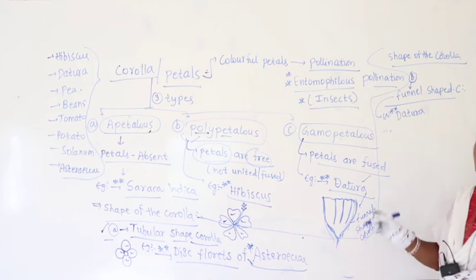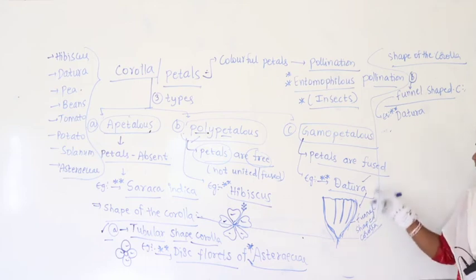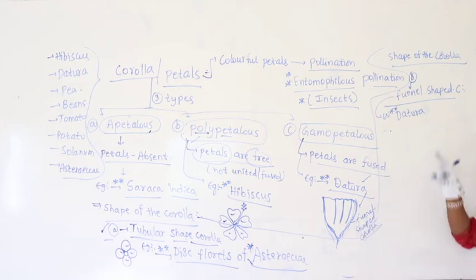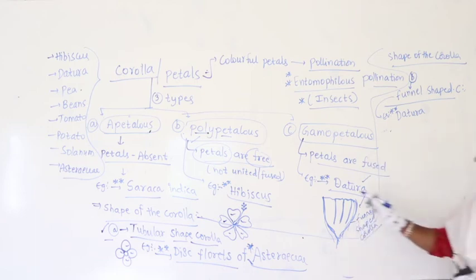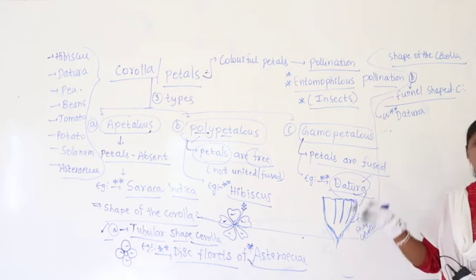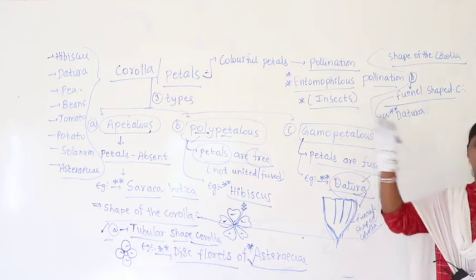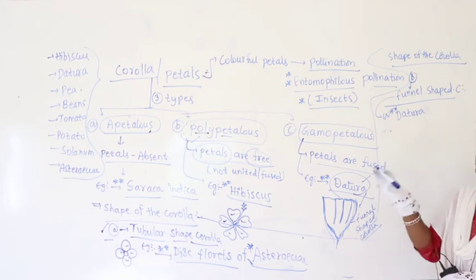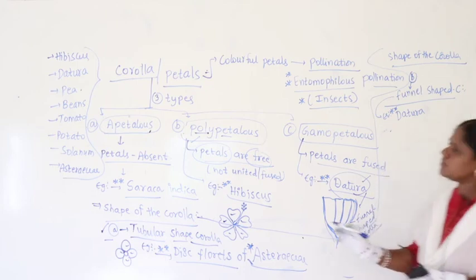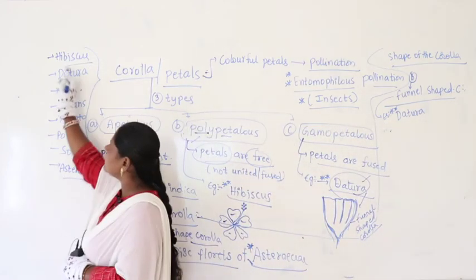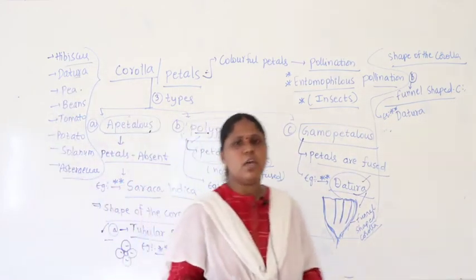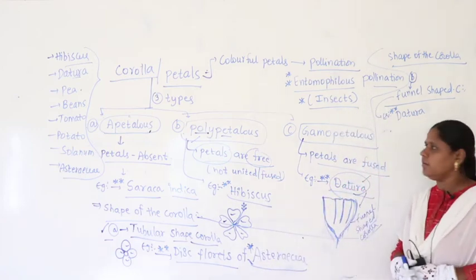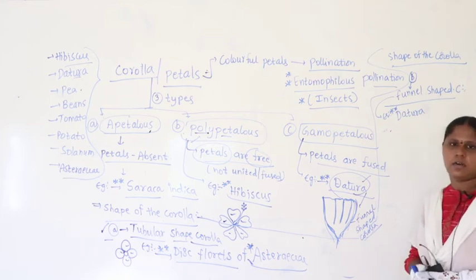Similarly, Datura. As to for calyx, Datura example will come. Gamopetalous corolla, Datura example will come. Now, funnel shaped corolla, Datura examples will come. So, if I ask you the question, Datura is an example for what all the concepts of morphology, you need to have a clear idea. So, you can take one small assignment. Start writing these plants, and these are examples for what concepts. You can make a good list that makes you gain good marks in the final NEET, right? That is how you need to practice morphology.